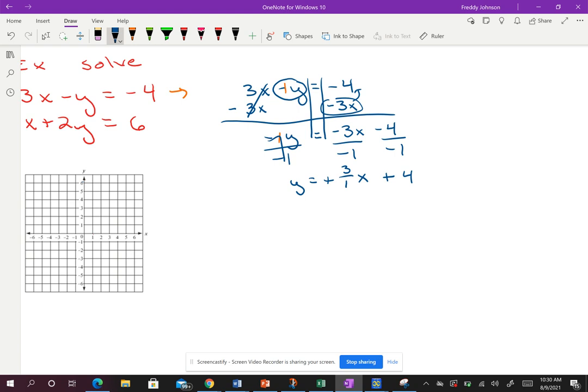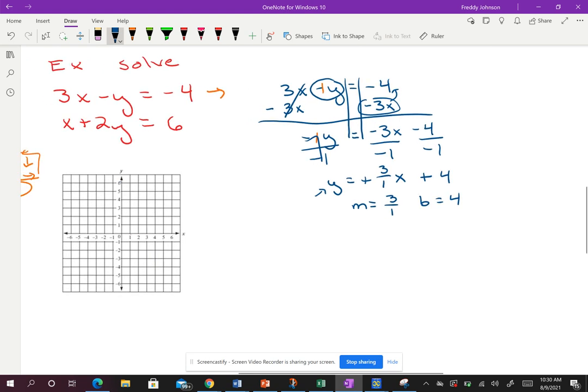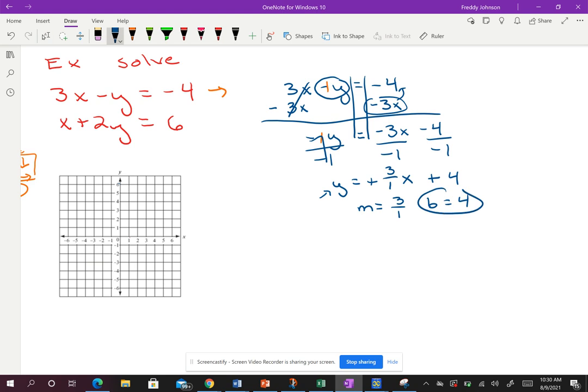Okay, so now I do have it in the form y equals mx plus b. So the m value is 3/1. The b value is going to be 4. So now I'm going to come to my graph. I'm going to begin at b. Remember, b is always up or down. So I'm going to begin up 4. And then I'm going to do the slope, which is up 3. 1, 2, 3/1.